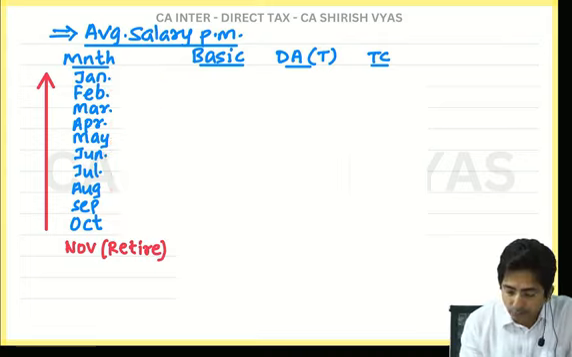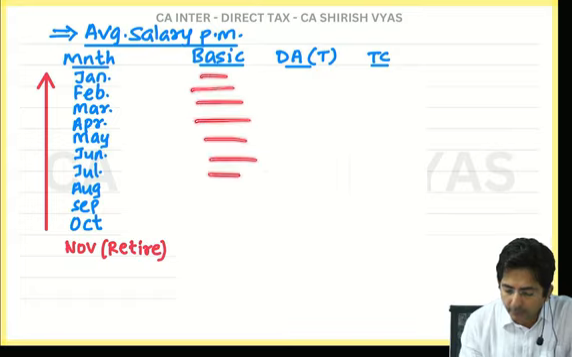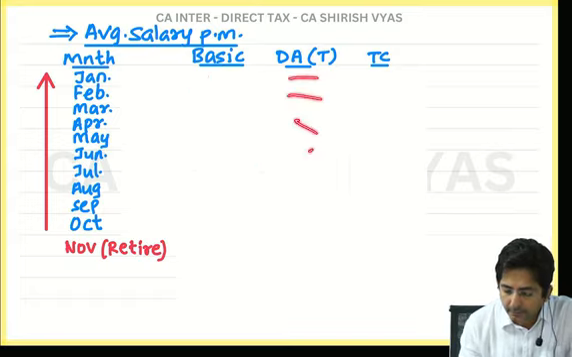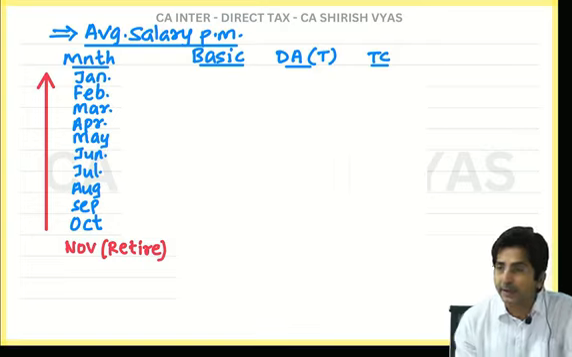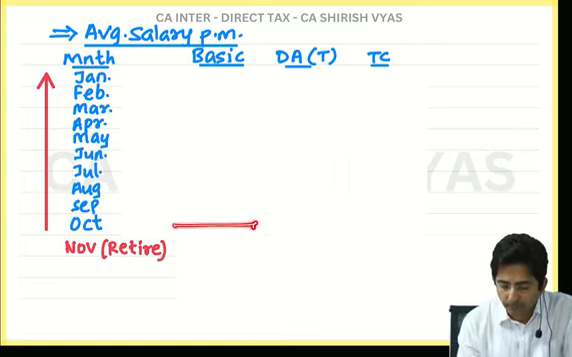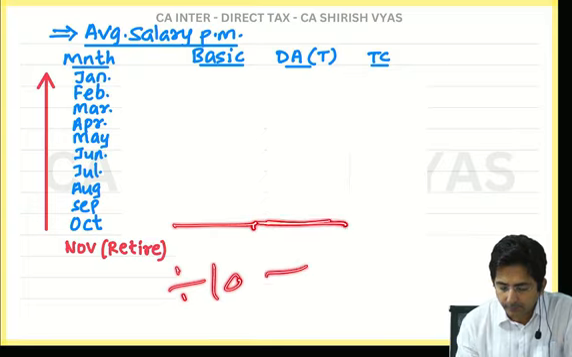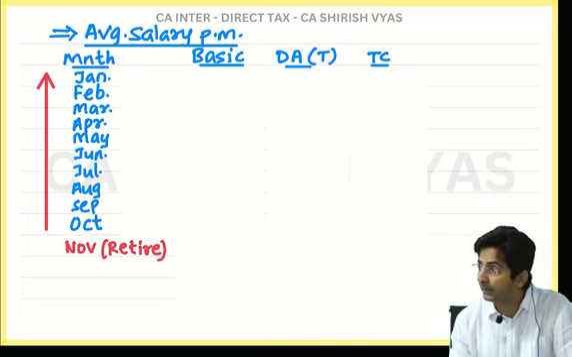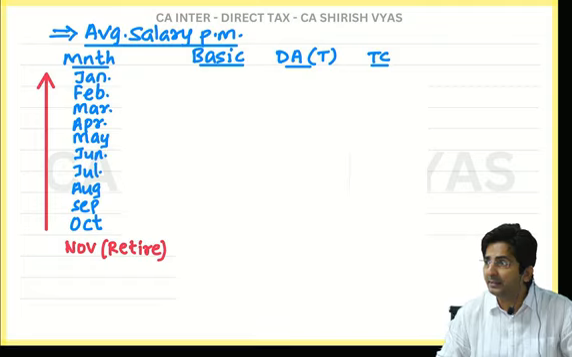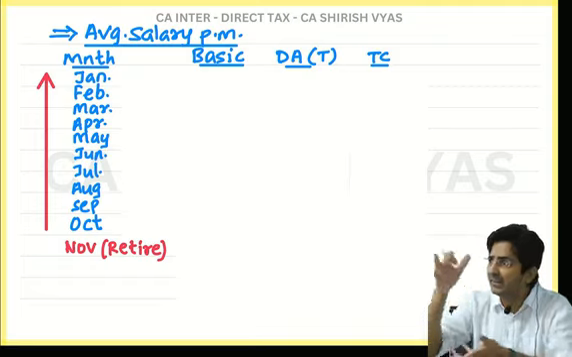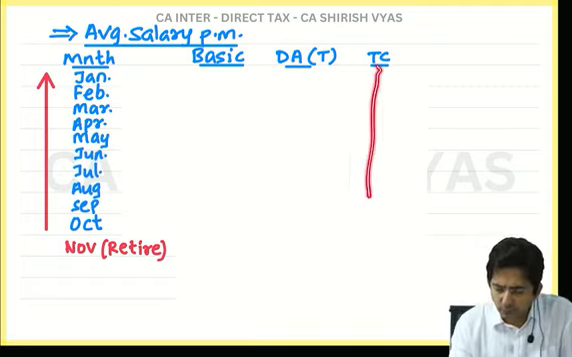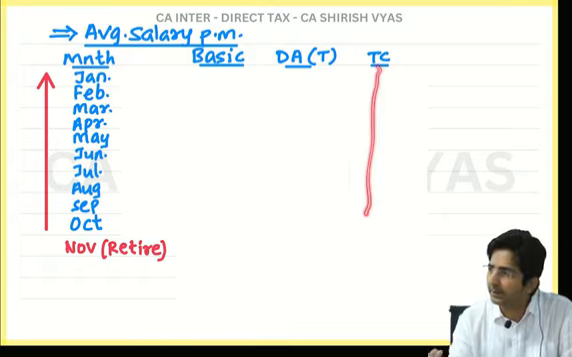And then you will write all the basic salary of different months. Then DA, then turnover commission. Then how to find average? Total up, divide by 10. This also total up, divide by 10. Average, how to find? Add all, divide by 10. Mean, median, mode, mean, average. So turnover commission also, add all 10 months, then divide by 10.